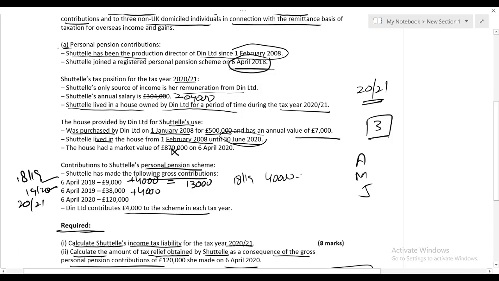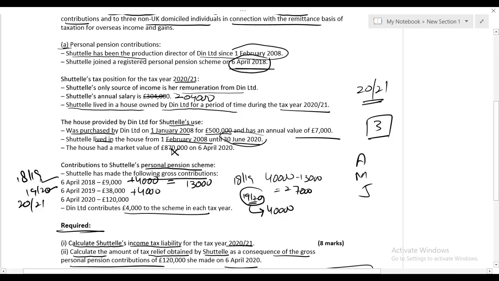If I deduct 13 from 40,000, I get 27,000 unused. And what is happening in tax year 1920? The limit is 40,000 and the total contribution is 42,000, because 38,000 she has contributed and 4,000 Dean Limited.